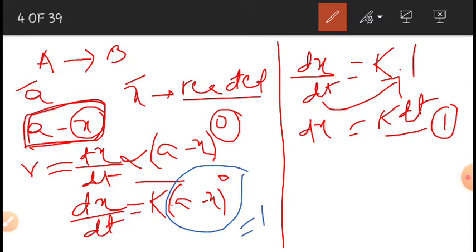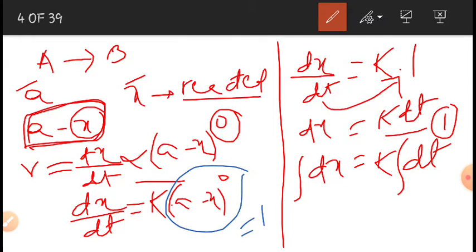So I am integrating equation 1 on both sides. On integration, dx is equal to k dt. Here k is a proportionality constant and is called the zero order rate constant.